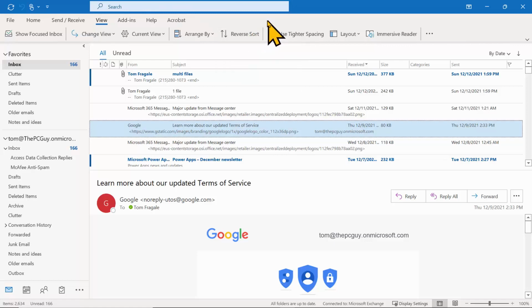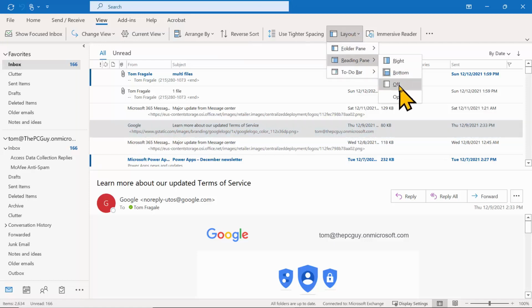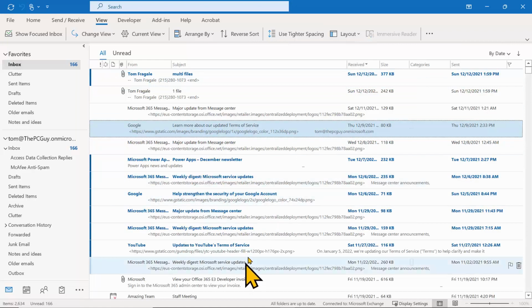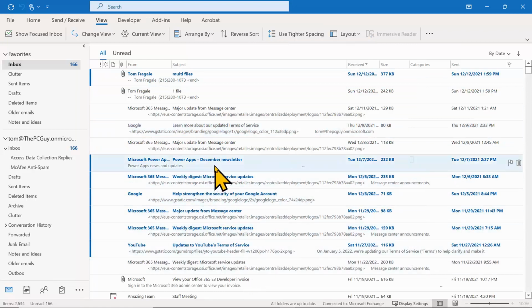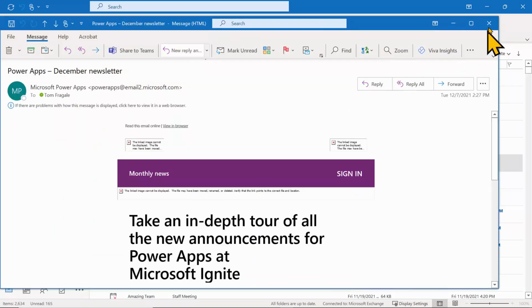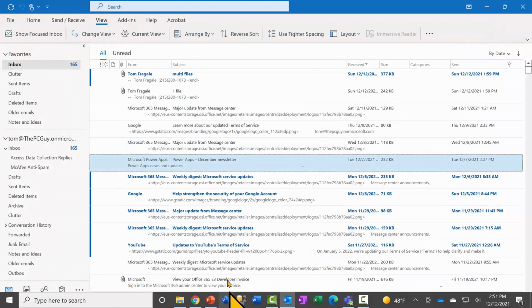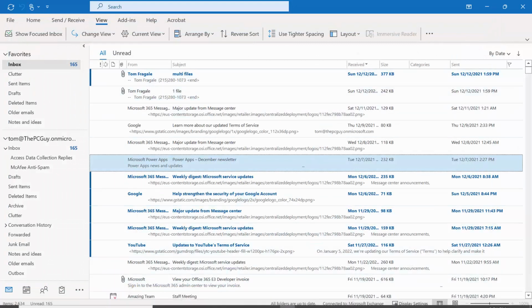So I like to turn the reading pane off for a second. I'm going to pick on the View menu. I'll pick on the word Layout. I'll pick on the words Reading pane, and I'm going to turn it off. So right now, to read an email, I have to double click on an email. Double click, and it opens it up in a separate window, as you can see. I'll close that email. So every time I have to read an email, I have to double click on it.